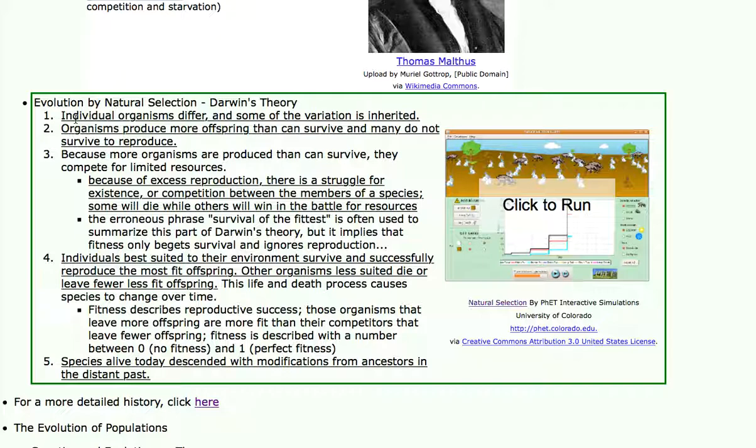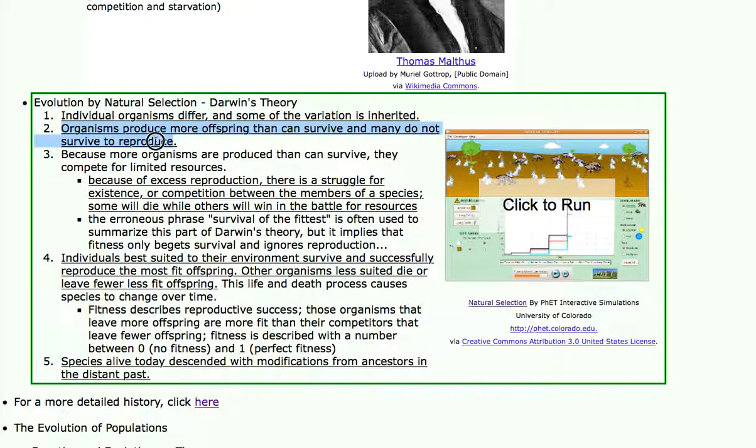Shortly after Darwin published his book, Gregor Mendel, an Austrian monk, published a brand new genetics theory, but nobody bought into it, and Darwin never got to read it. As a result, people discounted Darwin's theory of evolution for more than 30 years because of statement number one. It wasn't until the turn of the 20th century, when Gregor Mendel's work was rediscovered as correct, that no one could refute Darwin's theory on statement number one. So organisms are different, and their differences were inherited from their parents, and they can pass those to their kids.